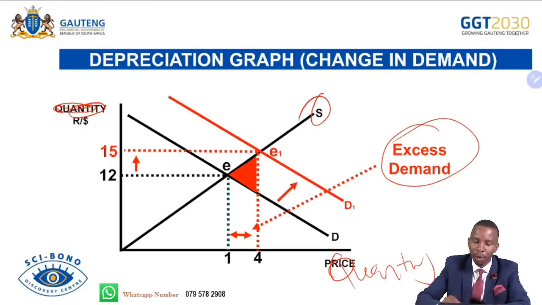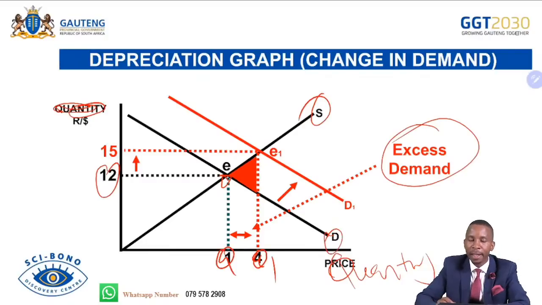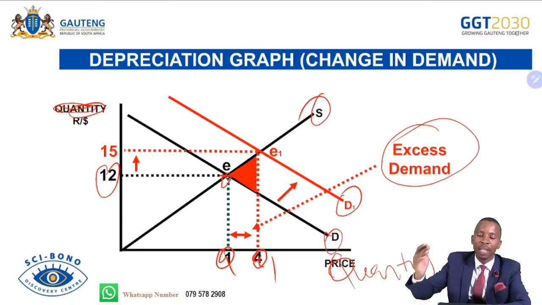Let's look. Original point. Supply, demand. They meet here at the equilibrium. And then the quantity is how much? It is 1. And then the price is 12, meaning we're affording $1 with 12 rand. So we assume this is Q, this is Q1. And then the demand for South African rand increases in the foreign market, increases to D1. If it increases to D1, supply remains unchanged. That simply means that now there will be excess demand because the demand is more than the supply of rands.